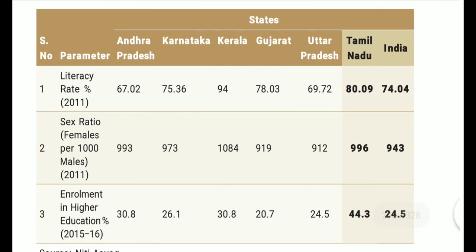Next, in the tabular column, we can see different states' literacy rate, sex ratio, and environmental education also. Andhra, Karnataka, Kerala, Gujarat, Uttar Pradesh, Tamil Nadu, and India, we can see the different states' ratios.